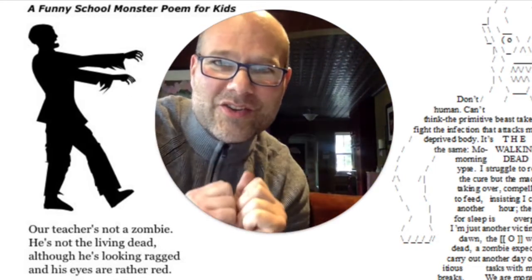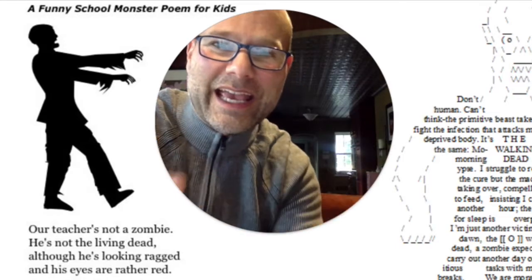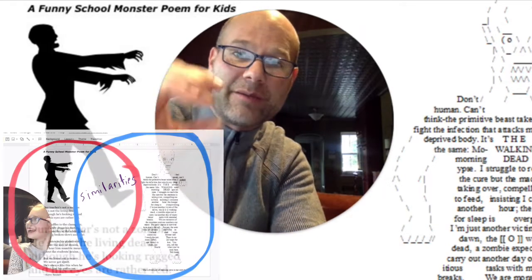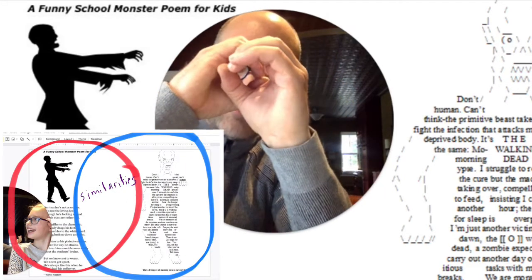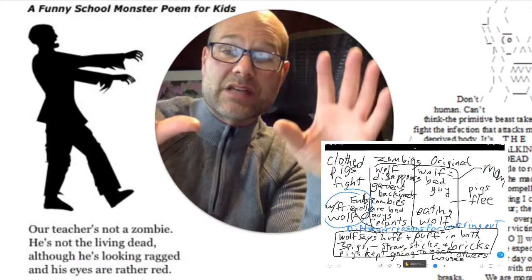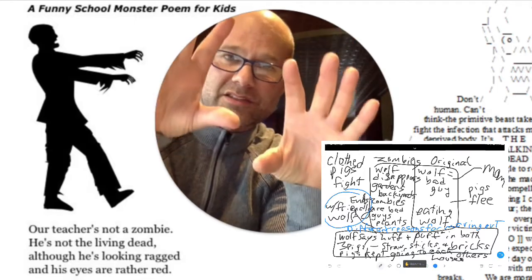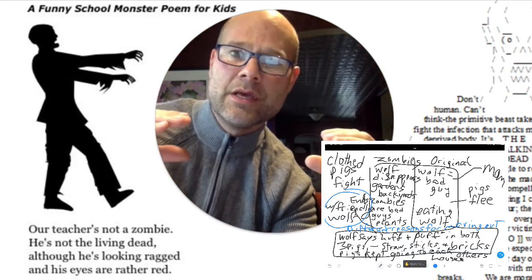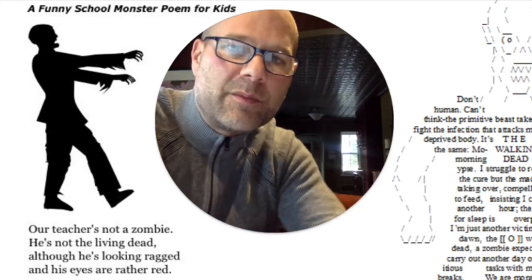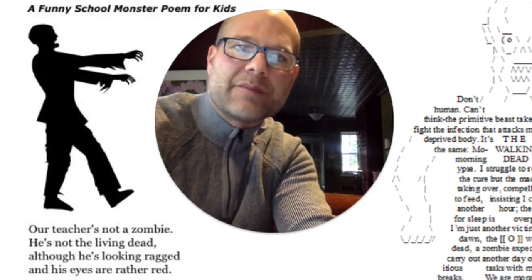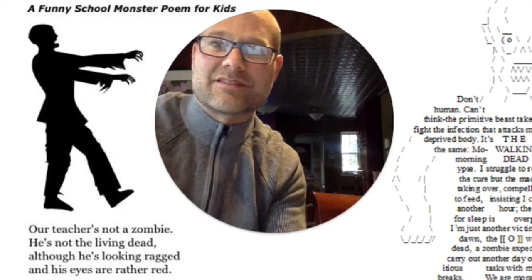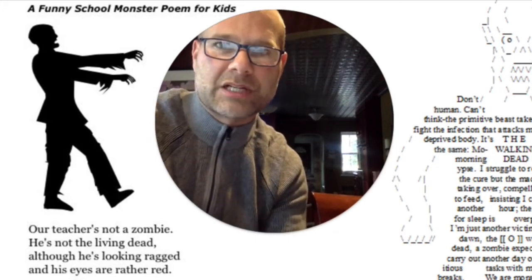So you guys are going to read these two poems, and you're going to write down similarities and differences. You could use a Venn diagram where you have a circle and they overlap, right? Or you could use a top hat graphic organizer where you have on the top the two different poems looking at the differences, and on the bottom you have a space. The brim of the hat has the similarities of the two poems. I'm going to read these poems for you. I recommend that you read them a few times, looking at them carefully and compare and contrast. They have some similarities, and there's some pretty big differences as well.